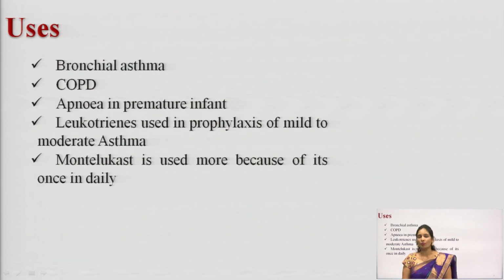And next we will discuss the uses. These are all the uses of antiasthmatic drugs. You can use them in bronchial asthma, you can use them in COPD, you can use them in apnea in premature infants, or you can use the leukotriene antagonists in prophylaxis therapy.